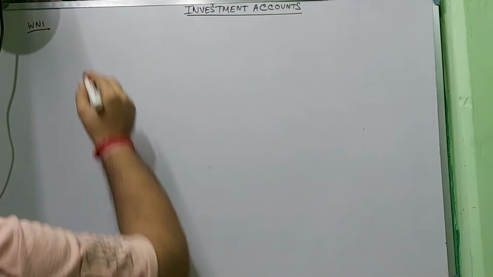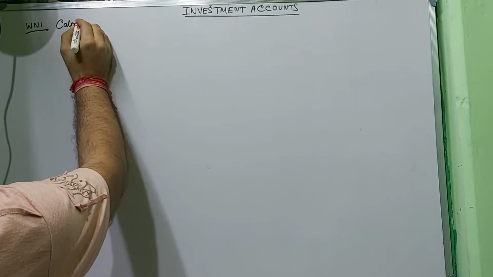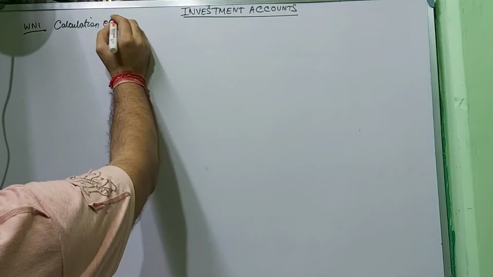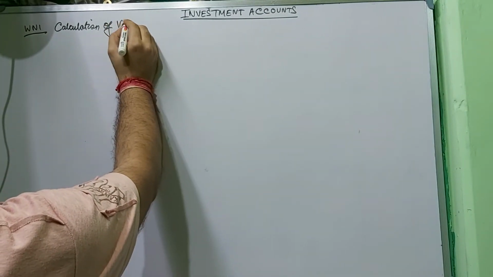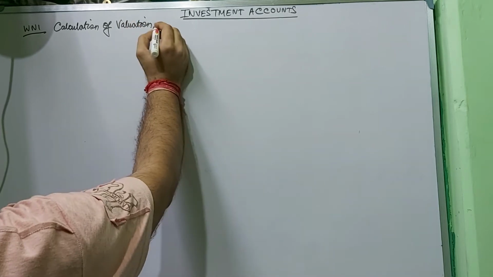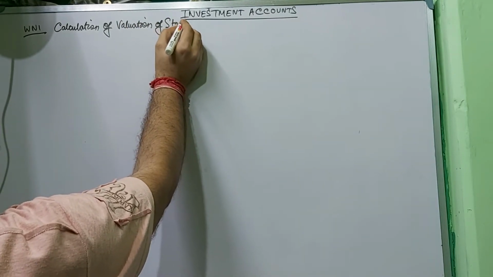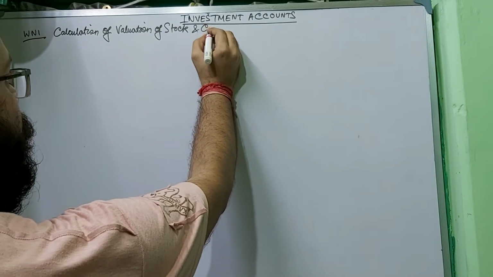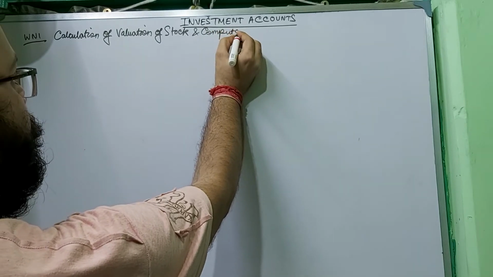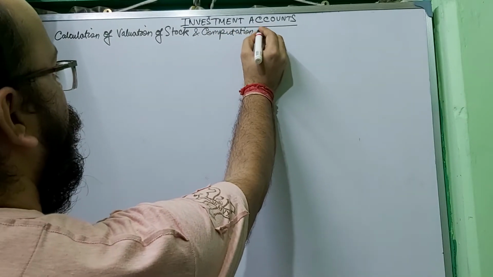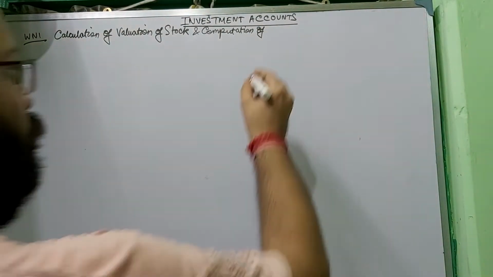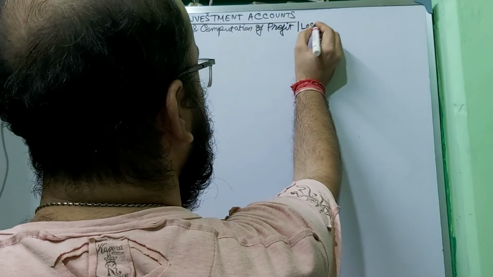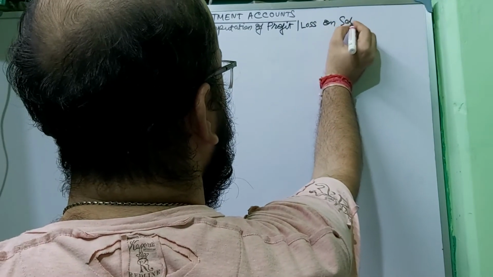Working note 1 is calculation of valuation of stock and computation of profit or loss on sale.